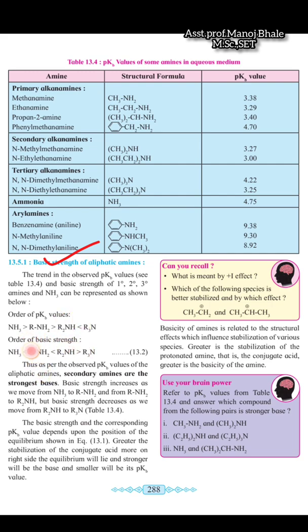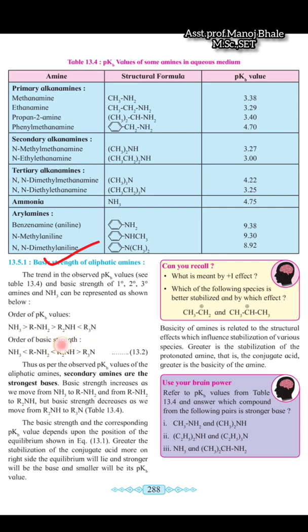pKb value, which is the highest in the case of NH3, and lowest in the case of the secondary amine. R2NH means secondary amine. When there is one alkyl group, this is the primary amine, and R3N means this is the tertiary amine.